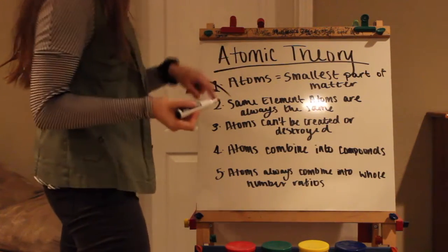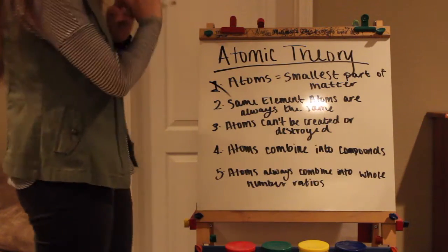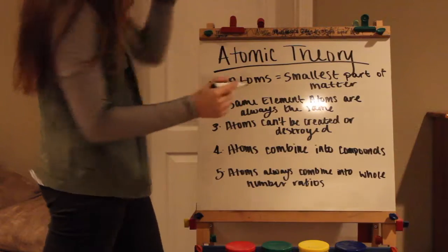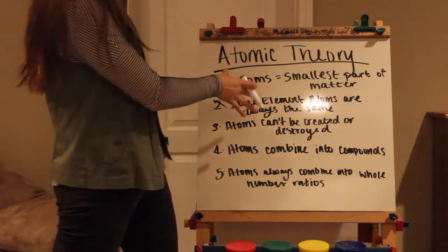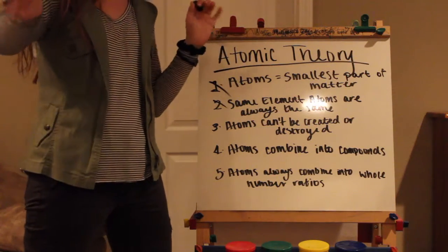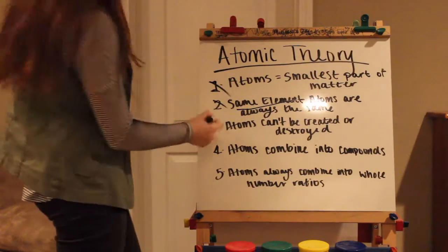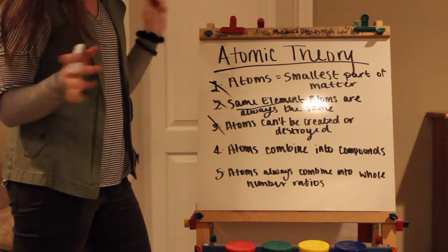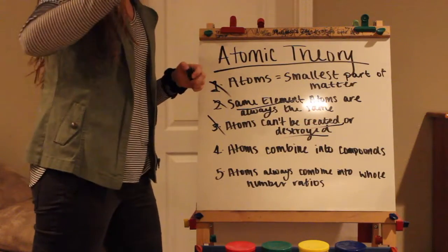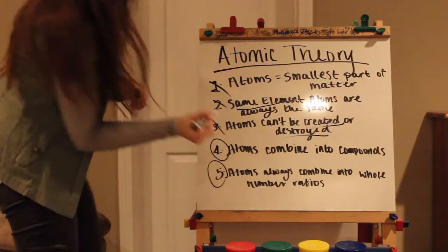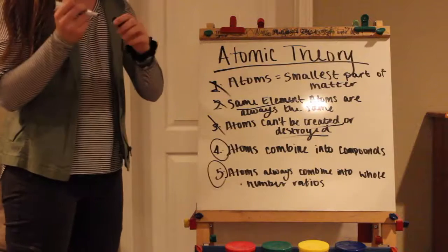Reality check. Today, Dalton's first 3 parts of his atomic theory have been proven to not be true. The first isn't true because atoms are not the smallest part. There are protons, neutrons, and electrons, which are much smaller than atoms. The second part isn't true because there are isotopes, and with an isotope, an atom's mass number changes, which then changes its properties, which makes the same element of an atom completely different. The third part of the atomic theory is not true because atoms can be created and can be destroyed through nuclear fission and fusion. The fourth and fifth parts are still true because of the law of multiple proportions and the law of definite proportions.